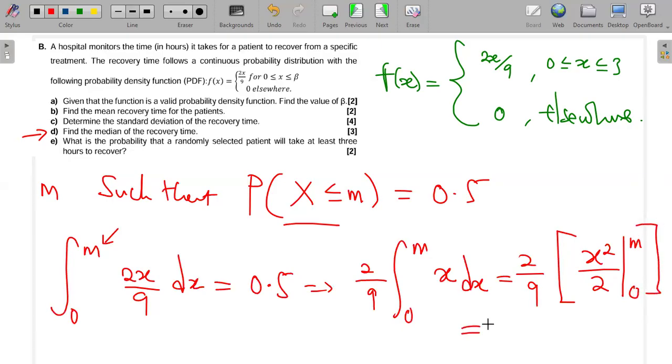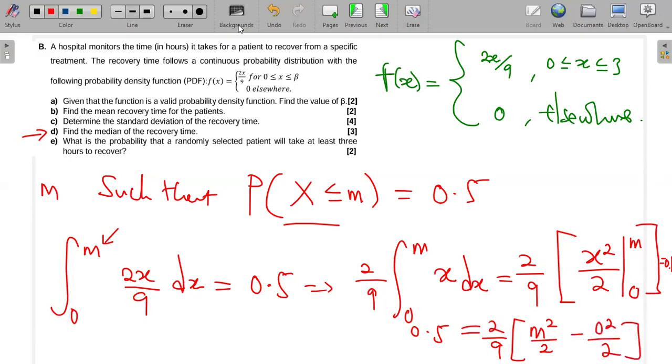So it means what we're going to have is 2 over 9. Don't forget this is equal to 0.5. I just don't have space there, so I can just write it in front. So 0.5 is equal to, and then here I substitute: M squared over 2 minus 0 squared over 2.